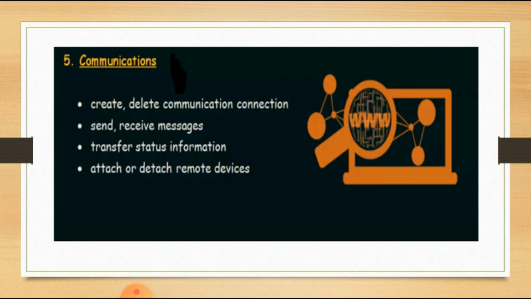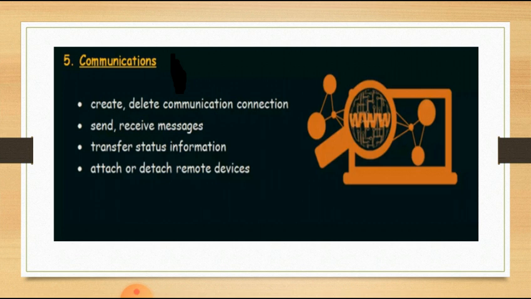The processes need to communicate with each other. When a process is executing, it may need to access another process.